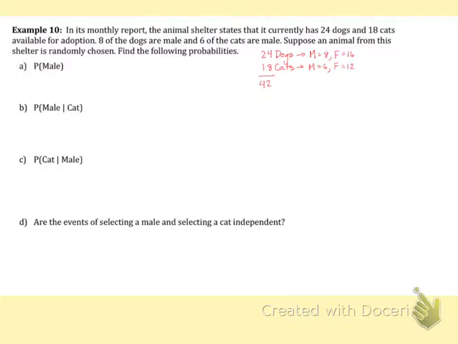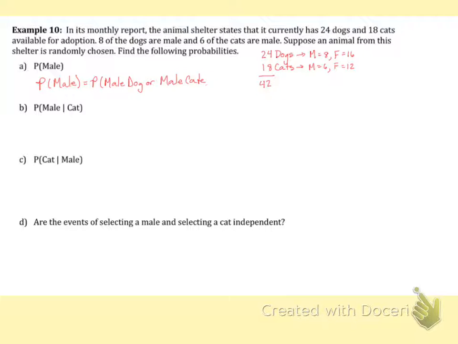So choosing a male means that we're going to choose a male dog or a male cat.